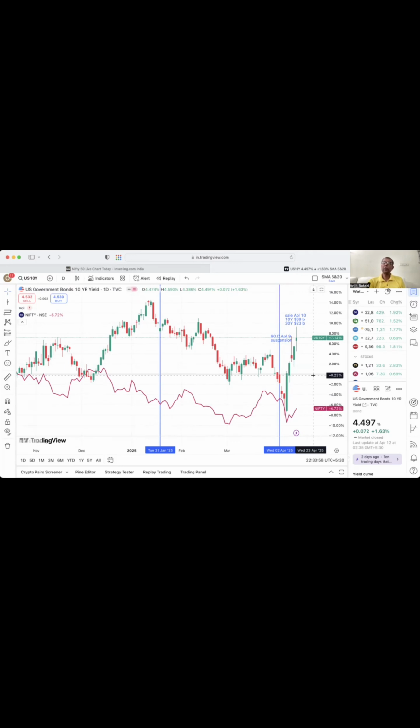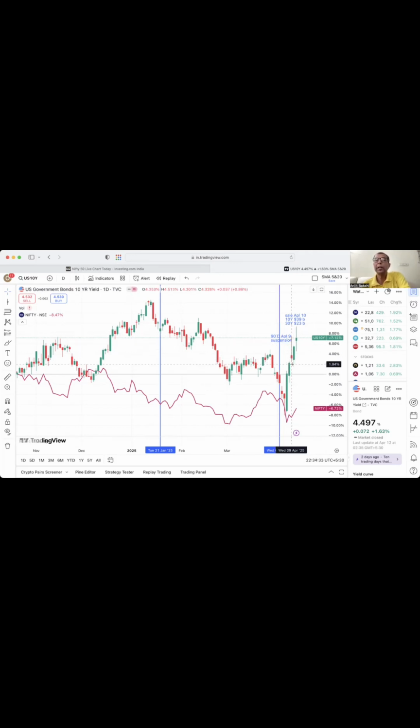Whenever there was an announcement of the suspension of the tariff for 90 days, or rather that it is deferred, the market got relieved. Because of this relief, the bond price started to increase, and because of this increase in the bond price, the yield decreased, drastically it reduced.